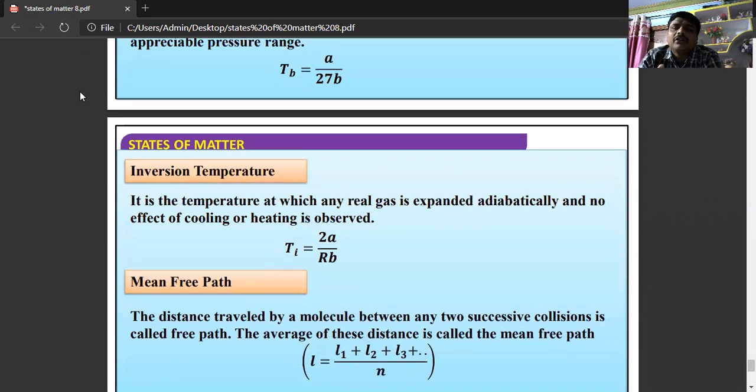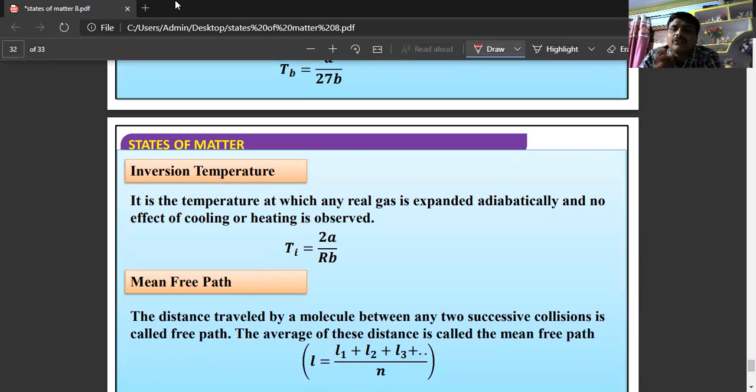So this is about the different properties of liquids. With that, I will conclude the session.